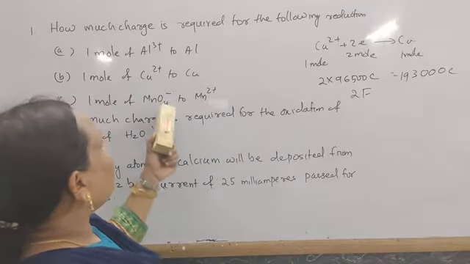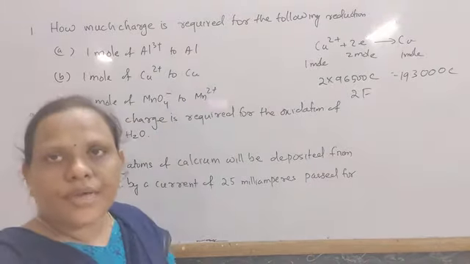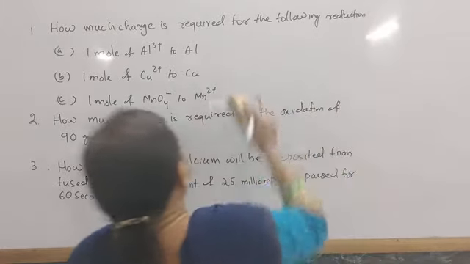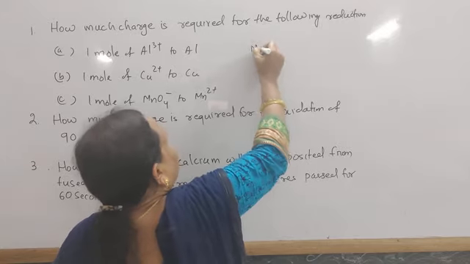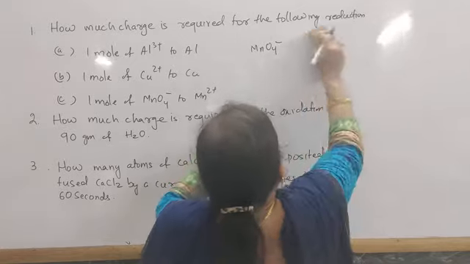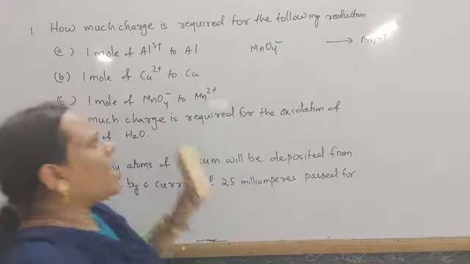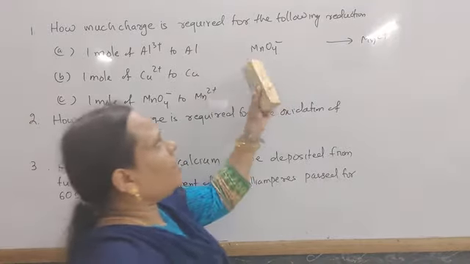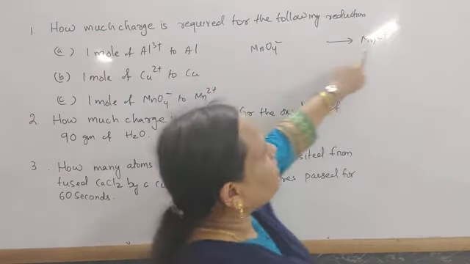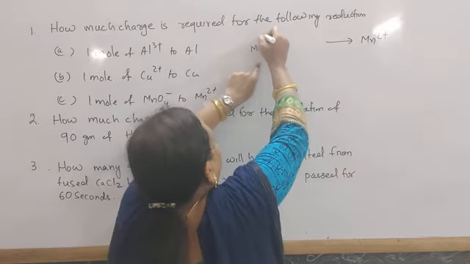Similarly, 1 mole of MnO4- permanganate ion to Mn2+. What is the expression? MnO4- is converted to Mn2+. How many electrons are involved here? You have to find the oxidation number of manganese. In MnO4- it is plus 7, and in Mn2+ it is plus 2.